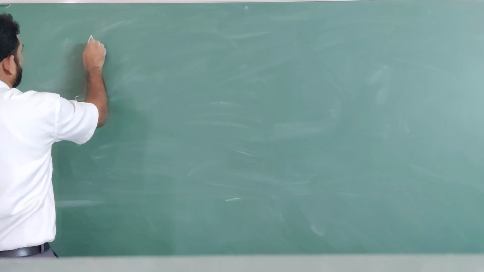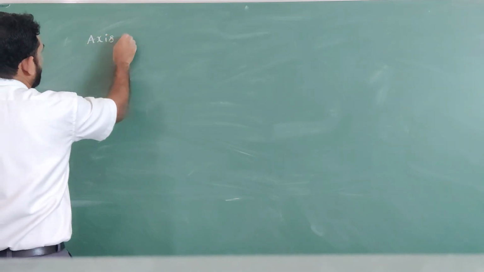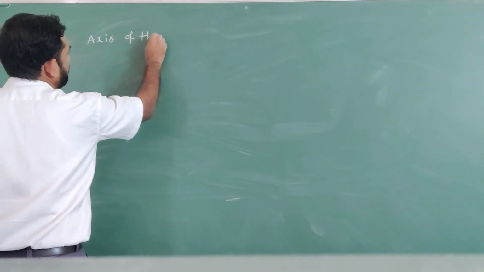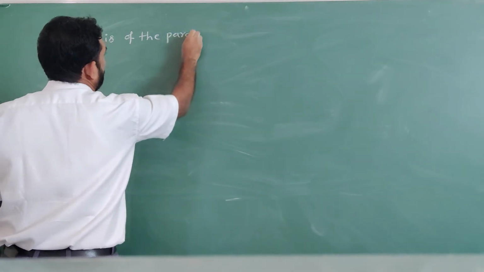Small definition is also axis of the parabola.